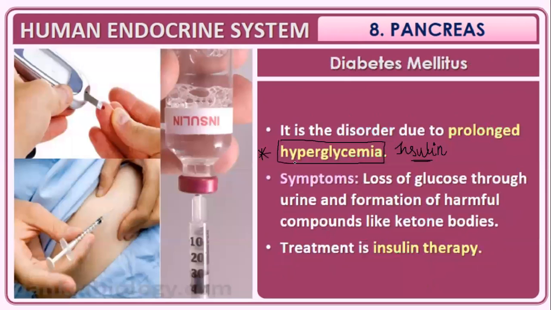Glucagon has no relationship with diabetes mellitus. Diabetes mellitus is a disorder caused by prolonged hyperglycemia due to the insulin.